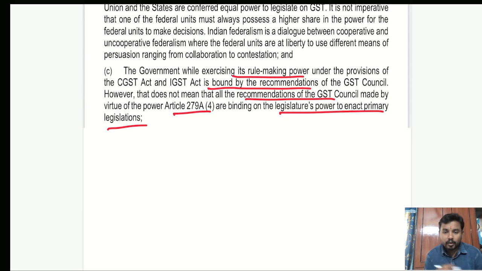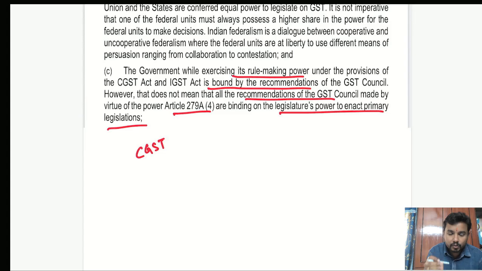What the Supreme Court said was that the recommendations of the GST Council resulting in secondary legislation, like rules and notifications, are binding. But consider, for example, that we generally say the CGST Act and all the states' SGST Acts are similar. There is no difference. Each and every section is the same. This is coming through Article 246A, which we will discuss in detail.